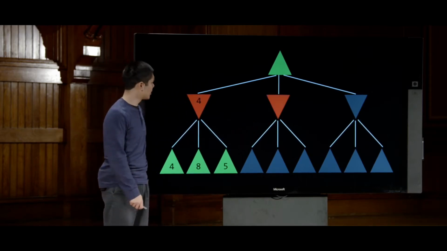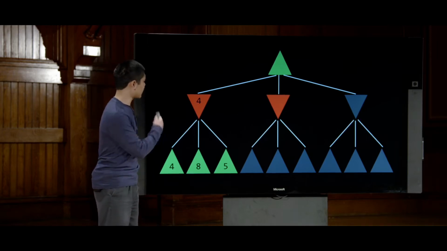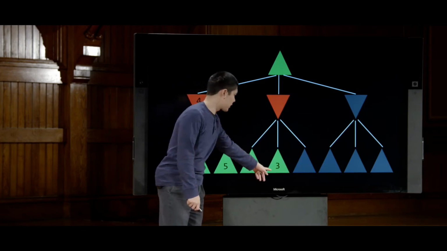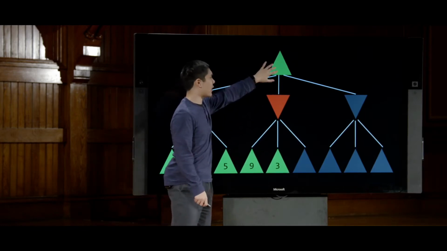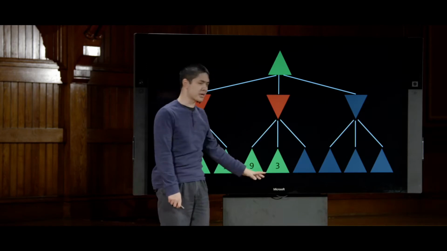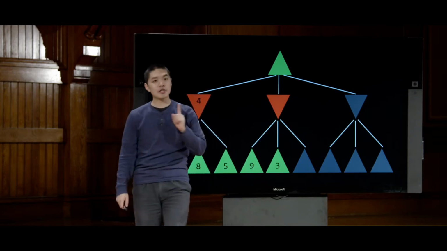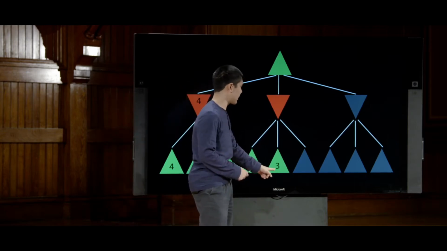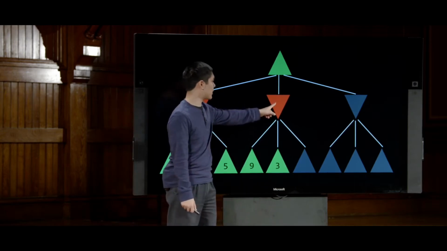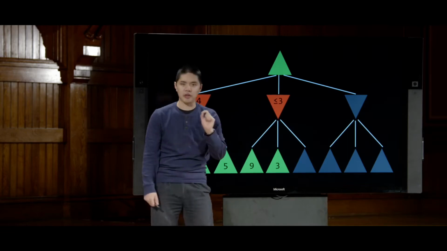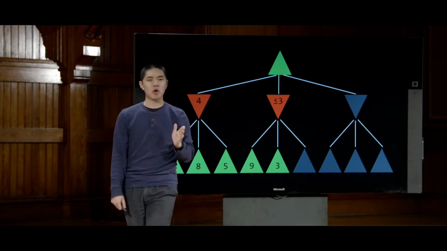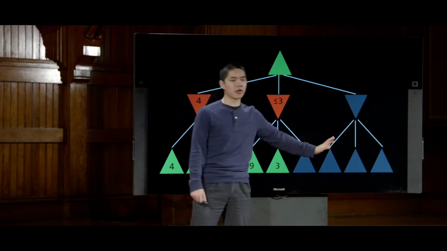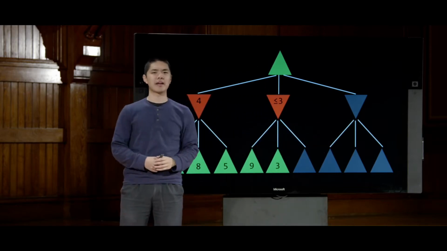What will the min player do? Well, the min player is going to, from that state, look at their options. And I would say, all right, 9 is an option, 3 is an option. And if I am doing the math from this initial state, doing all this calculation, when I see a 3, that should immediately be a red flag for me. Because when I see a 3 down here at this state, I know that the value of this state is going to be at most 3. It's going to be 3 or something less than 3, even though I haven't yet looked at this last action or even few further actions if there were more actions that could be taken here.